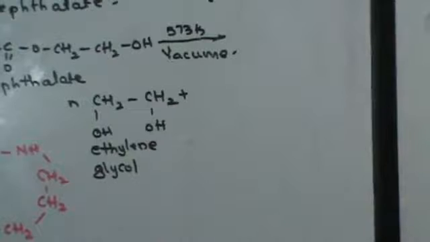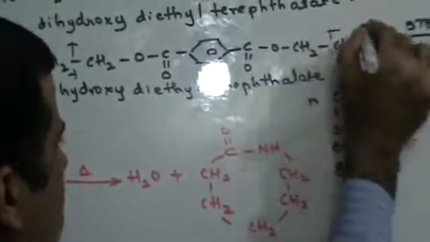Once ethylene glycol is removed, CH2OH is gone from here, and from the other side also one CH2OH is gone.